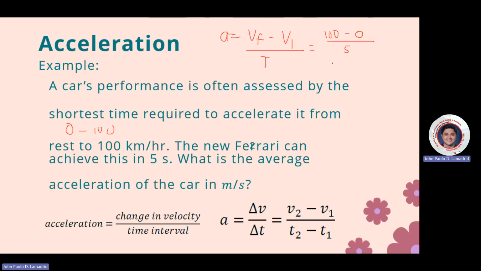Simplify this to 100 divided by 5, and you will get 20. Using this unit, 20 meters per second squared, and this will be your answer.